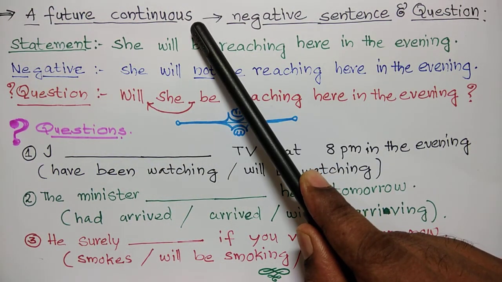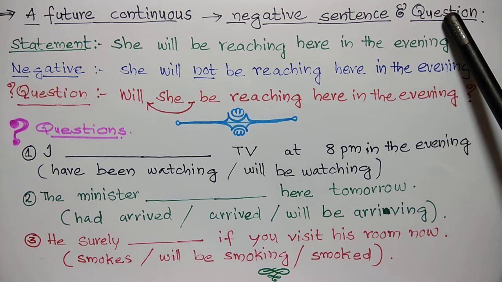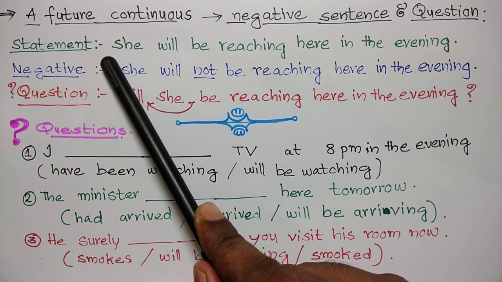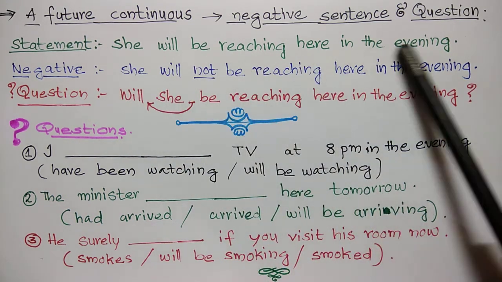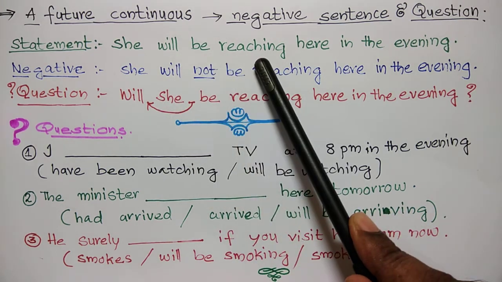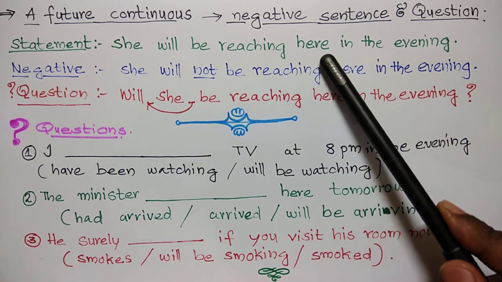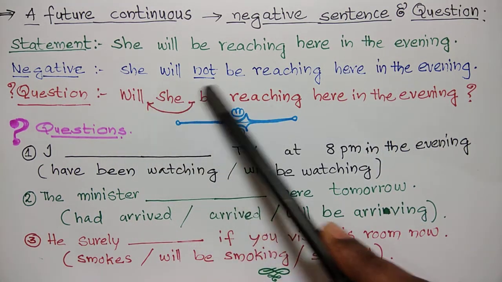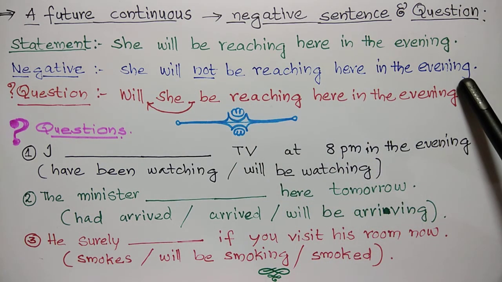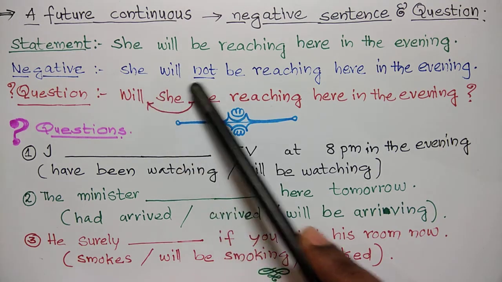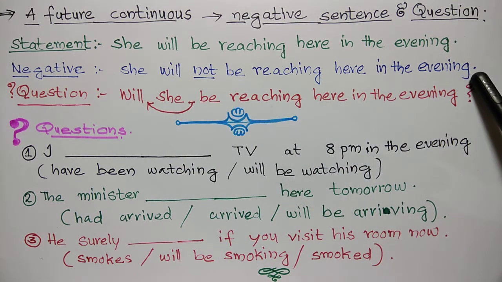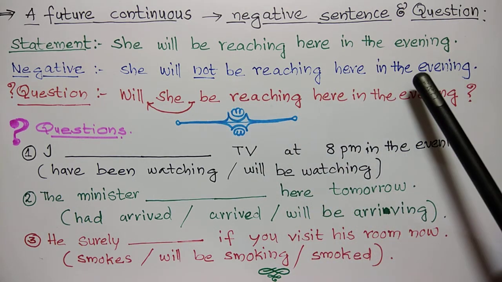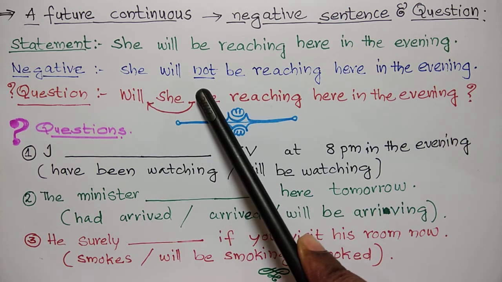Future continuous tense to negative sentence and making a question. See the statement which is in future continuous tense. She will be reaching here in the evening. Will be plus ing form of reaching. We change to a negative. She will not be reaching here in the evening. Just add not after will. The short form of will not is won't. She won't be reaching here in the evening. That is also right.